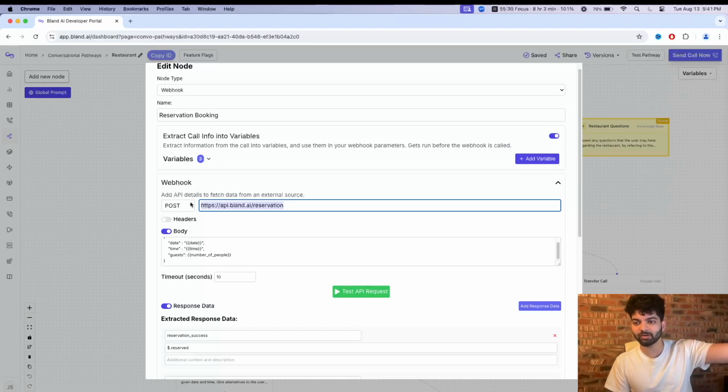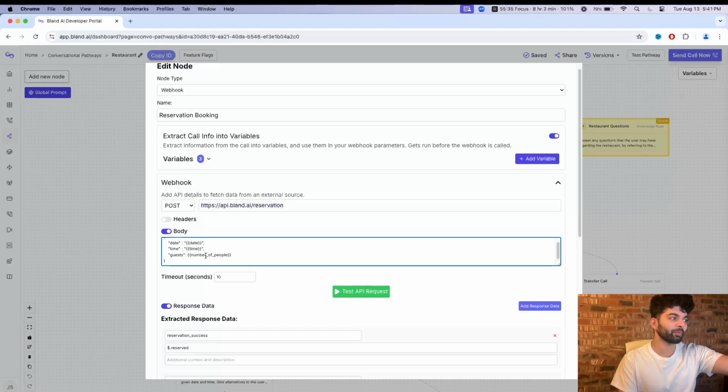For now, it's a dummy webhook, but I want you guys to understand the idea. We're gonna send this data, the date, the time, and the number of people in JSON format, but it's fine if you don't know what that is. We're just gonna send that data to the server, and the server's gonna give a response back saying, yes, that time is available and I booked it in, or no, that time is busy, but here are some other options.